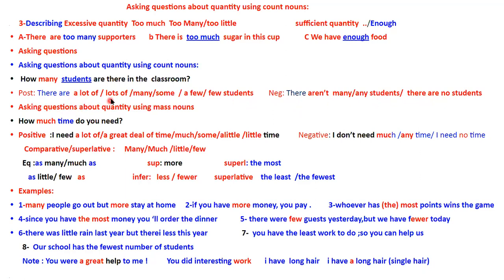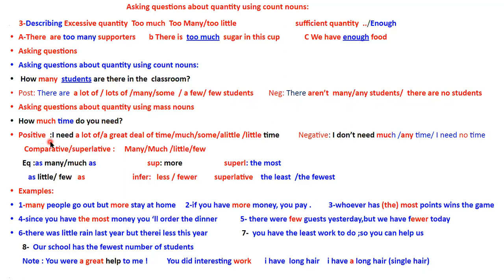If you ask a question about quantity using a mass noun, then you are going to say, for example, this is one example here, how much time do you need? So time here is a mass noun. That's why when I wanted to ask a question, I used much. So we say how much time. We don't say how many. So we say how much time do you need?